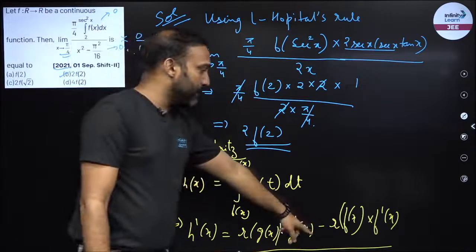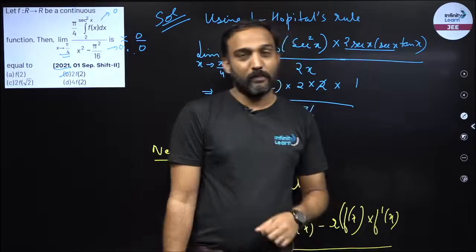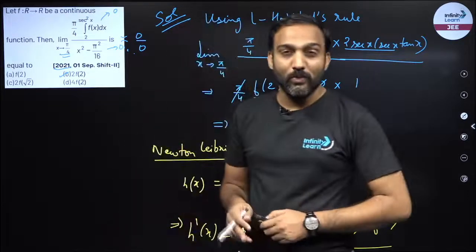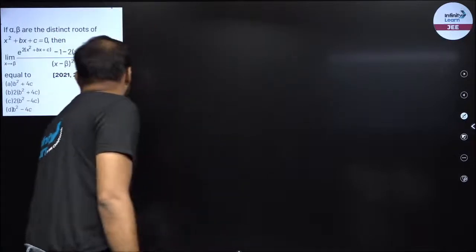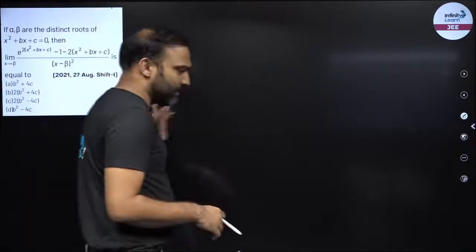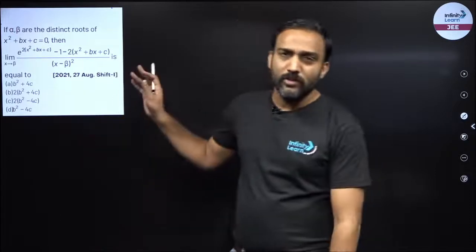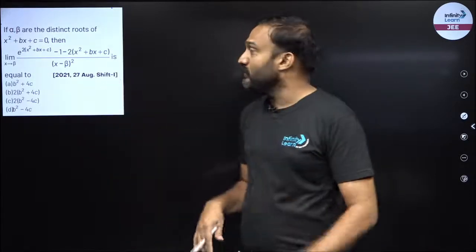The second part becomes 0 because f dash x would be 0 in that particular case, right? So now we can move on to example number 2. So what is example number 2? Alpha and beta are two distinct terms. This kind of question has been asked in 2021 as well as in earlier PYQs, right?